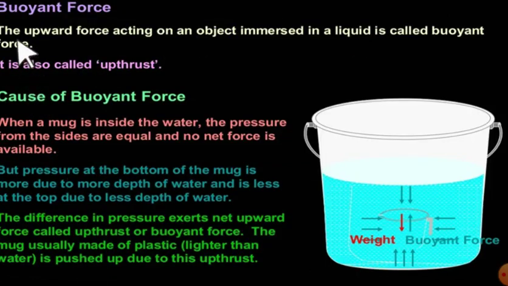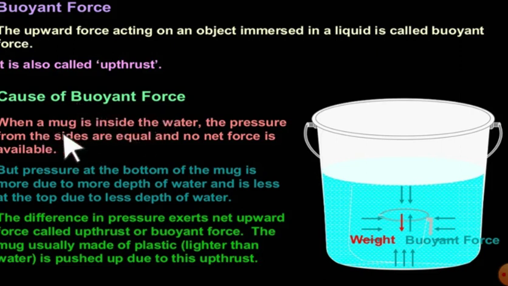Yes. Now what is this buoyant force? As I told you, that upward force we call buoyant force or upthrust. It is also called upthrust or buoyant force, you can say. The upward force experienced by an object when placed inside a fluid or liquid, partially or wholly, we call upthrust or simply buoyant force. What are the causes of buoyant force?